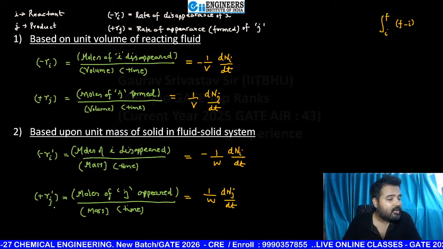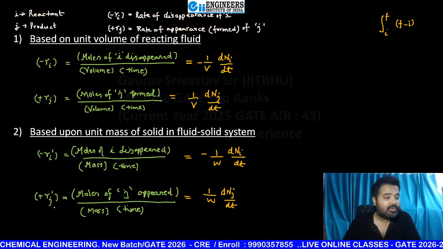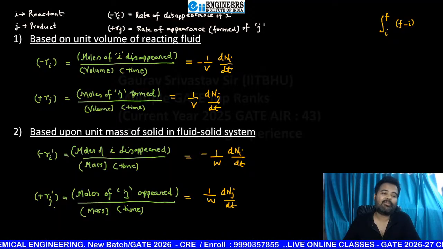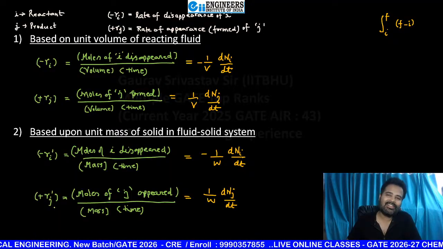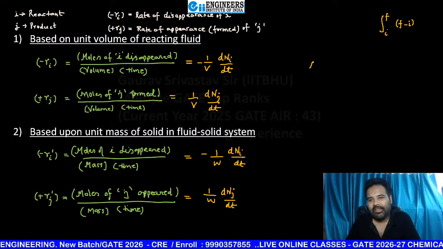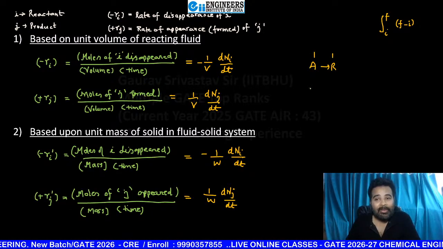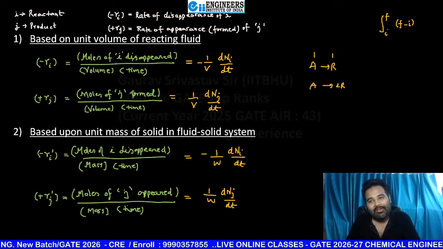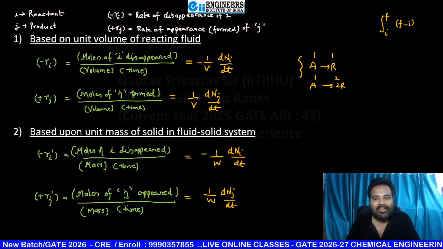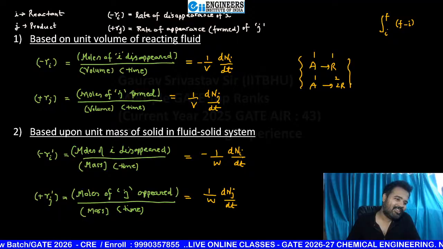Okay, sir, Ni is equal to Nj. Beta Neeraj, it is not possible always. Because suppose A is forming R, then you can say 1A will give you 1R. But if A is forming 2R, then 1A will give you 2R. Tell me, beta Neeraj, is it okay?